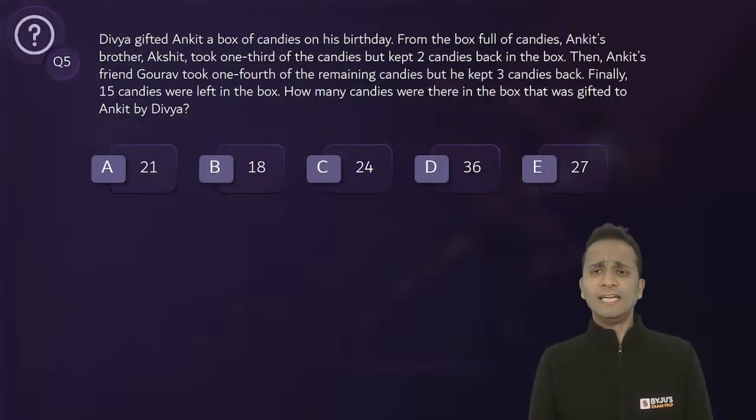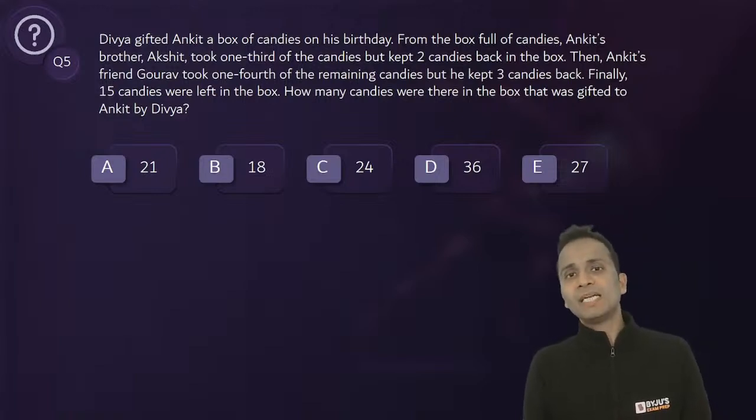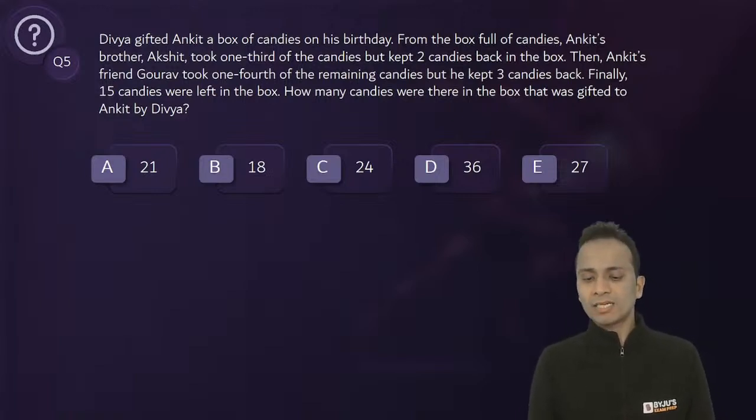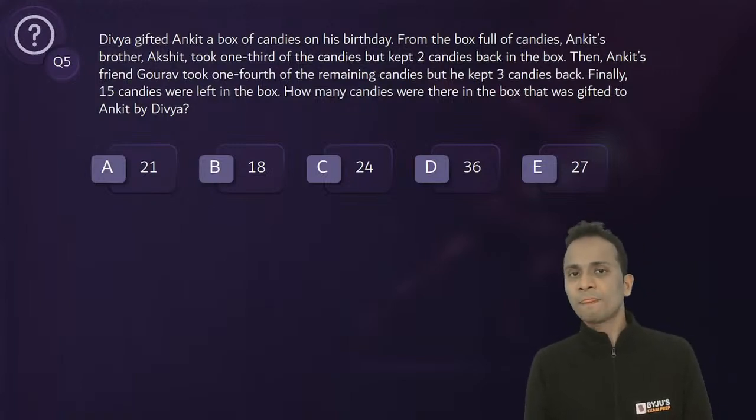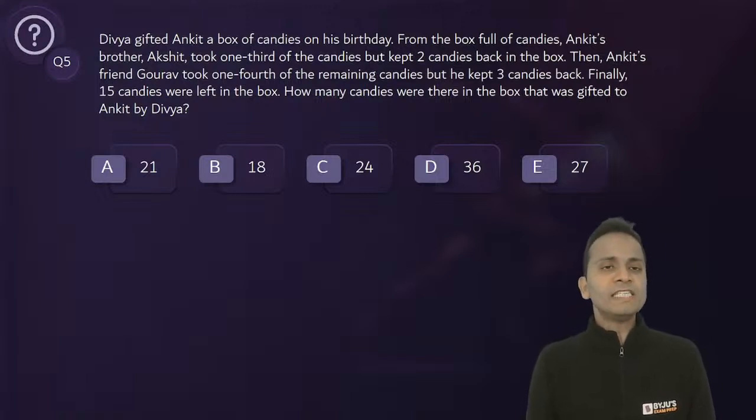From the box full of candies, Ankit's brother Akshat took 1/3 of the candies but kept 2 candies back in the box. Then Ankit's friend Gaurav took 1/4 of the remaining candies, but he kept 3 candies back. Finally, 15 candies were left in the box. You have to find out how many candies were there in the box that was gifted to Ankit by Divya.